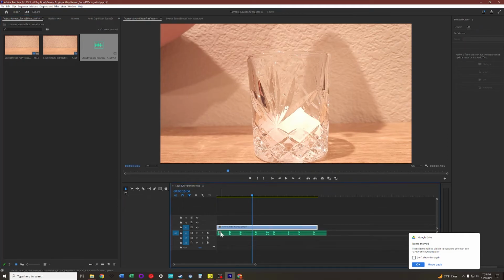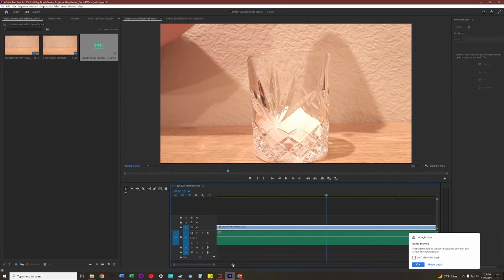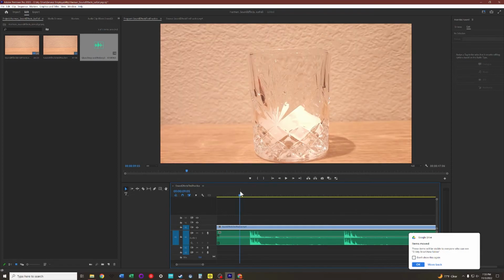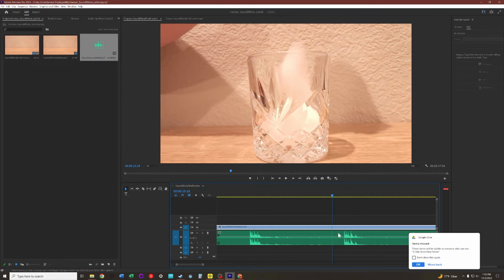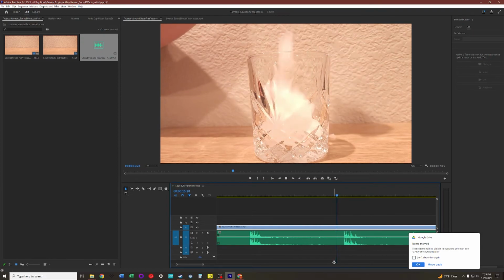So we're going to drag this in and put it below. And when you do that, you're going to see a green bar pull up that has some waves in it. That is what's called the waveform. It is a visual representation of the volume of different parts of your sound effect. If you double click on this line here, it will expand so that you can see more detail. To see even more detail, you can zoom in and out on this line by clicking and dragging this bottom bar left to right. Now if we click and scrub here and we play, you'll be able to hear my sound effect and you'll see that the waves on the waveform correspond.